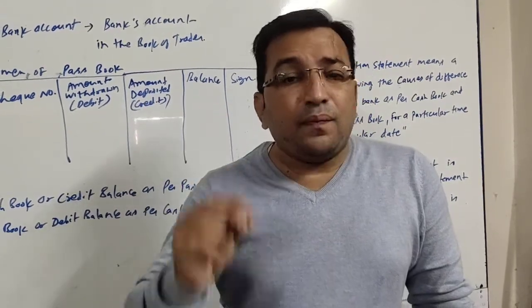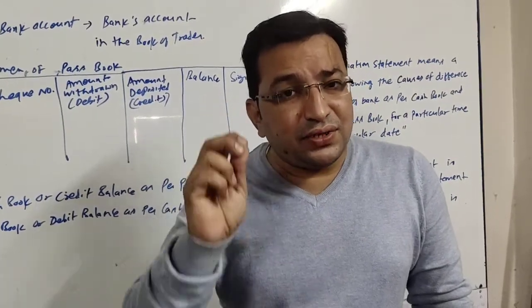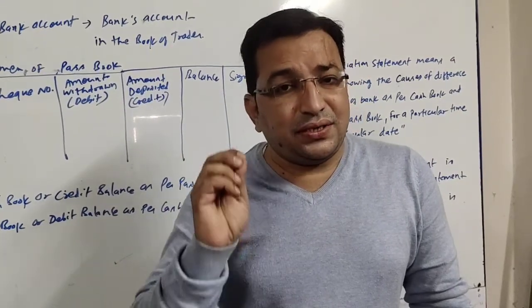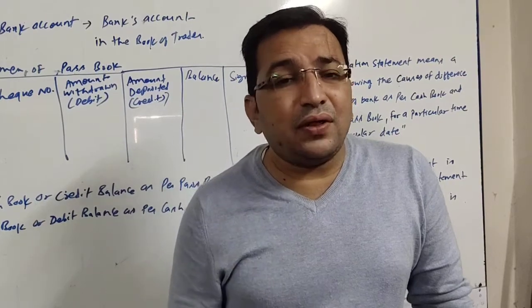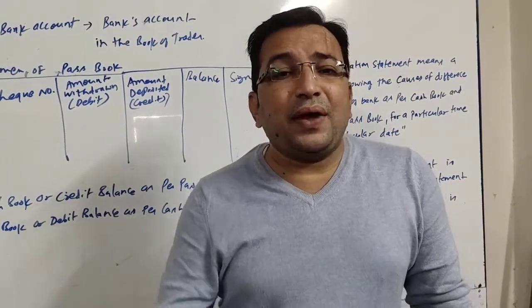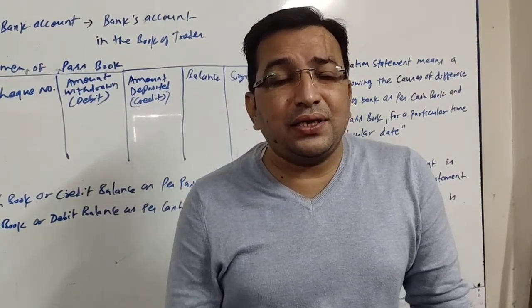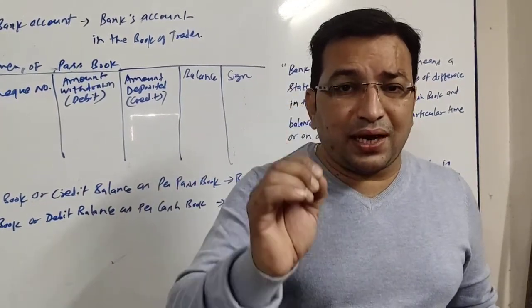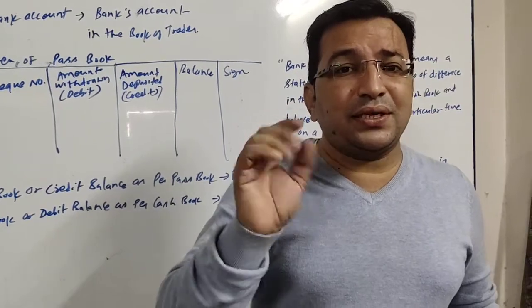Now, if both parties record those transactions without any error, means they carefully record all the transactions, the balance should get tallied. That means the balance as per passbook and the balance as per cash book will be the same.